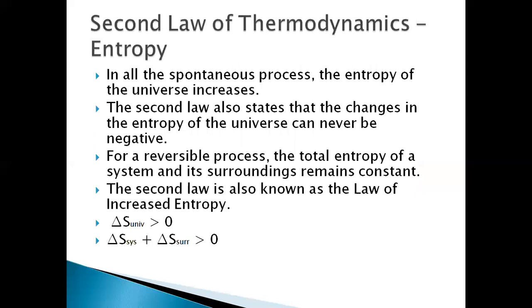Second law of thermodynamics based on entropy: the entropy of the universe always increases for all spontaneous processes, and the entropy of the universe can never be negative. If you take a reversible process, that's an ideal process, the entropy of the universe is always constant. This law is called the law of increased entropy. The mathematical representation is delta S universe is greater than 0. Delta S universe is nothing but delta S system plus delta S surroundings, which is greater than 0.